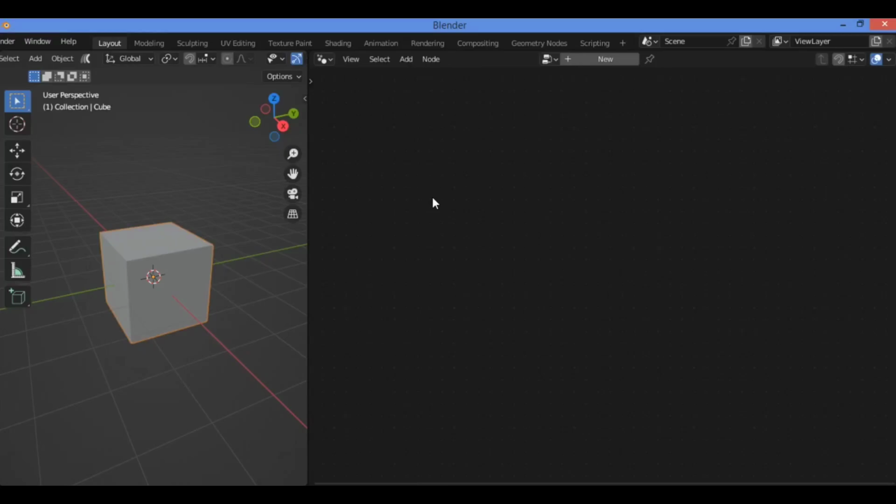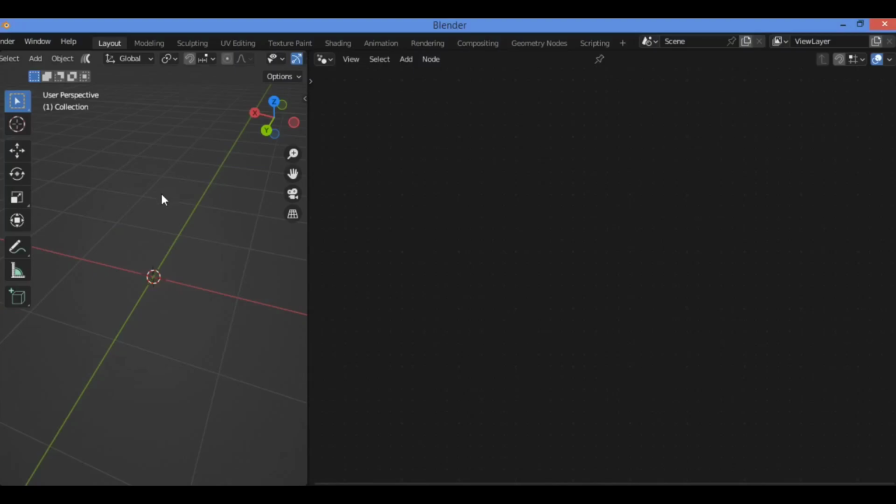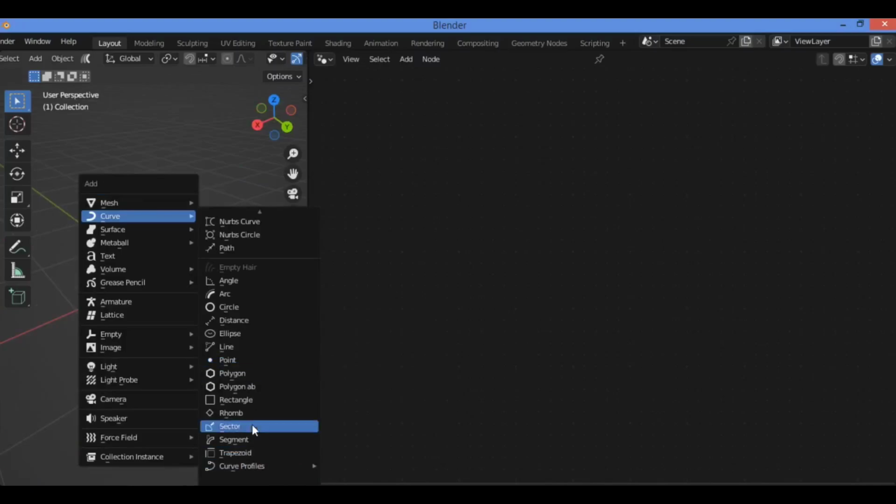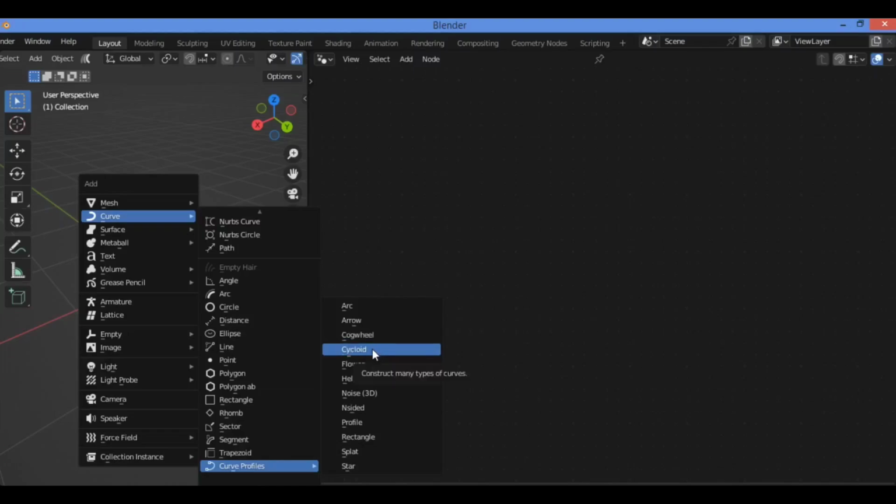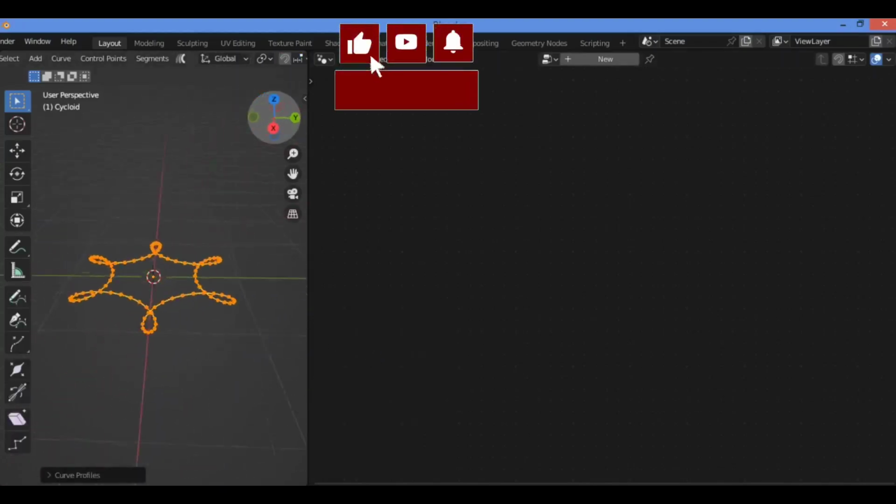In this tutorial I will show you how to use the Resample Curve Node. Let's get started. I've deleted the default cube. Let's add a curve. Go over Curve, then go to the bottom over Curve Profiles. Let's add Cycloid like this.